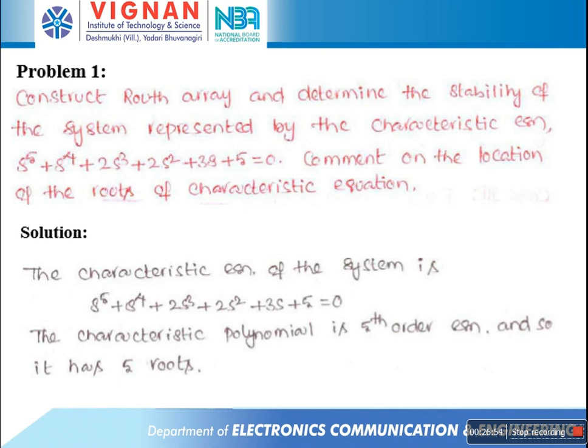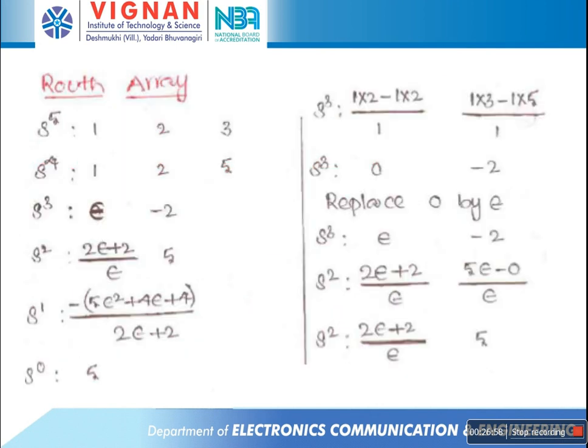Next, find out the s power 3 coefficients. How do we find them? Using the previous two rows, the s power 4 row and the s power 5 row: 1 into 2 minus 2 into 1 by 1, that is 0 by 1, which is 0.